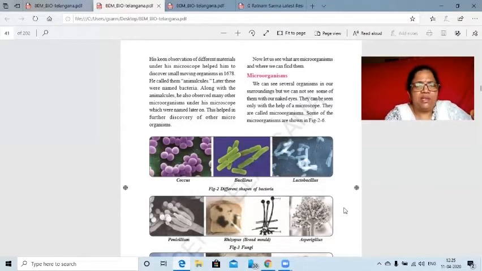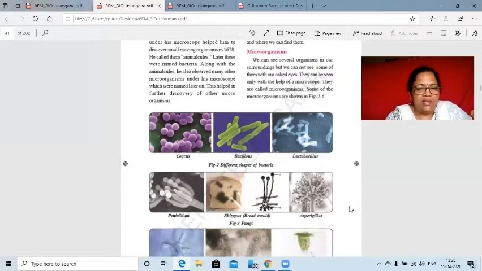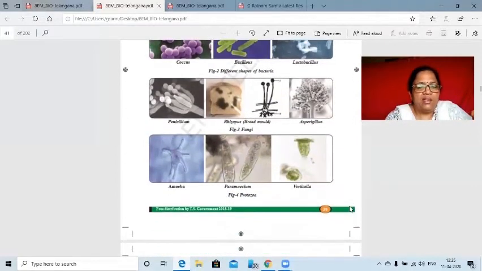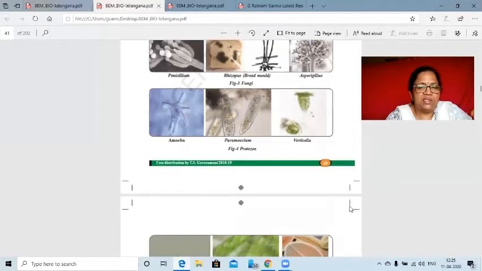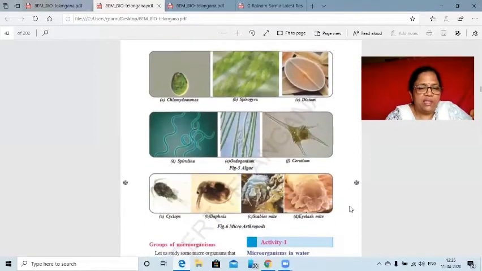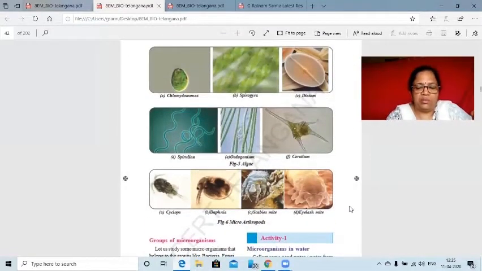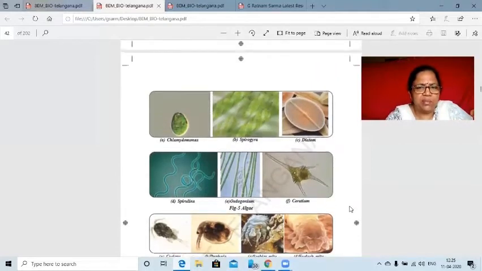Now coming to these images, how are all the microorganisms categorized? Microorganisms are categorized into various types like bacteria, fungi, algae, protozoa, and viruses. One more class is also involved here, that is the microarthropods. All these are the images.